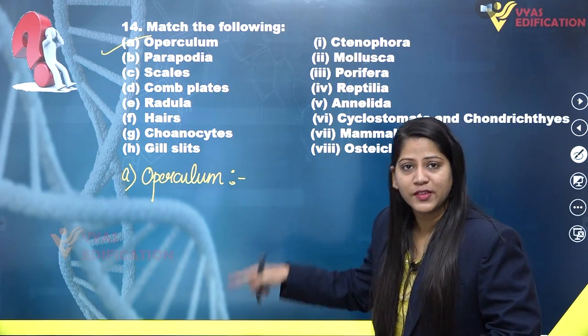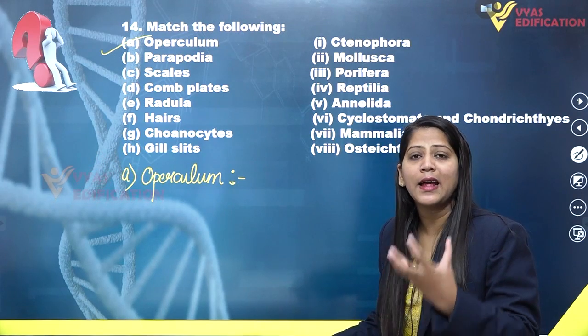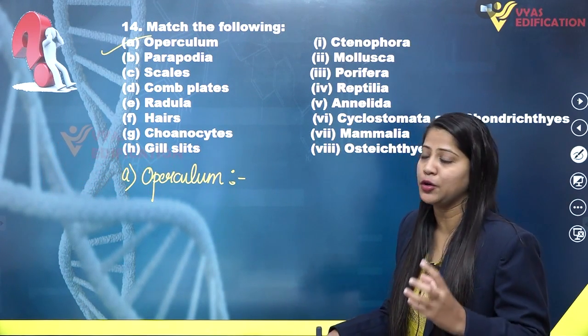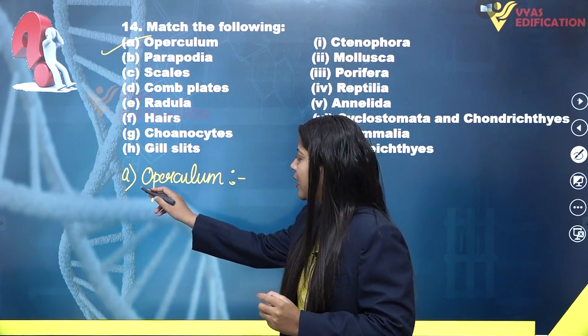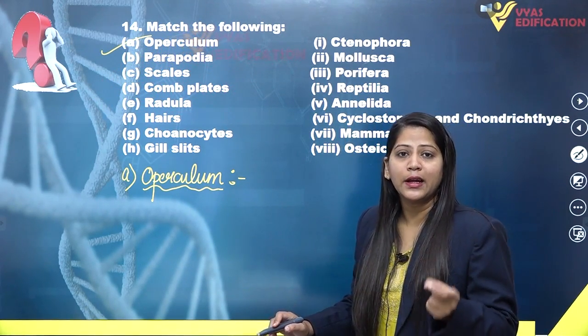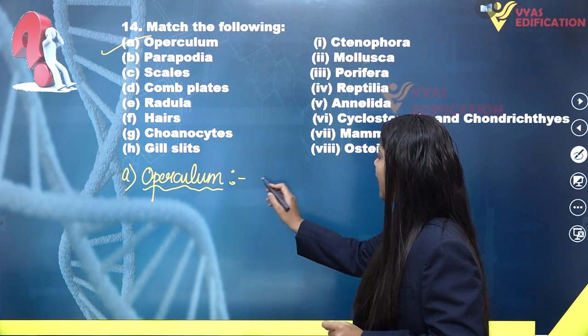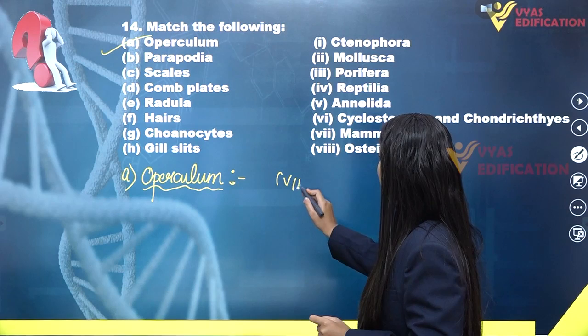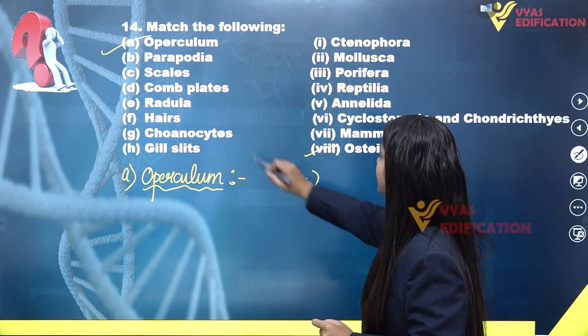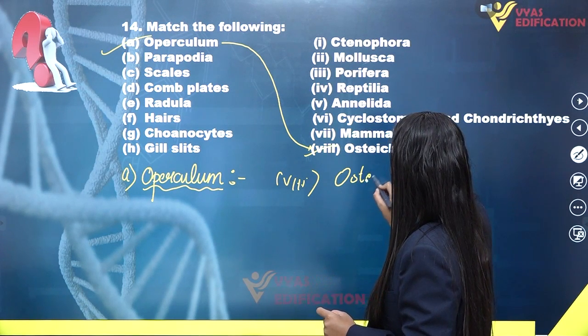In Osteichthyes, the bony fishes, the gill slits are covered by a covering known as operculum. So operculum will match with Osteichthyes.